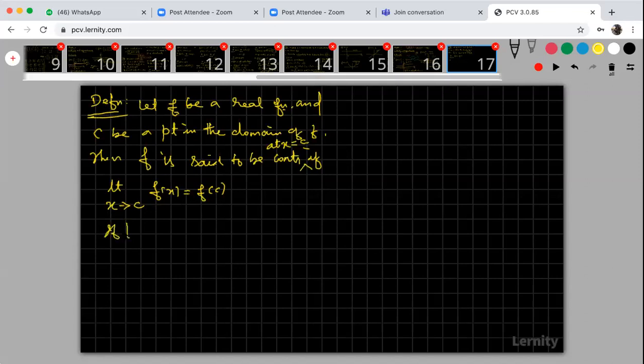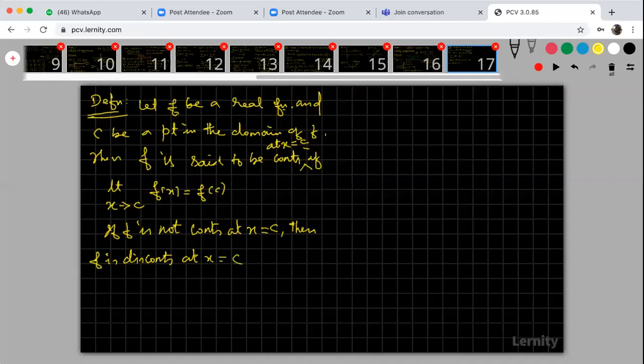If f is not continuous at x is equal to c, then f is discontinuous at x is equal to c.